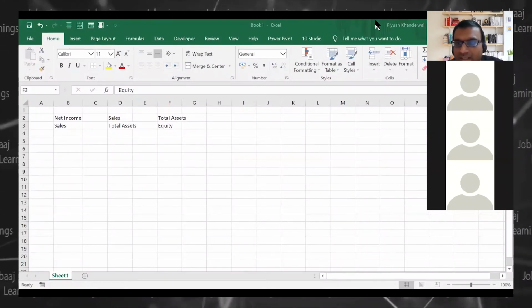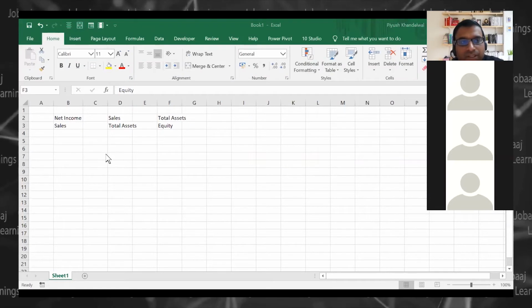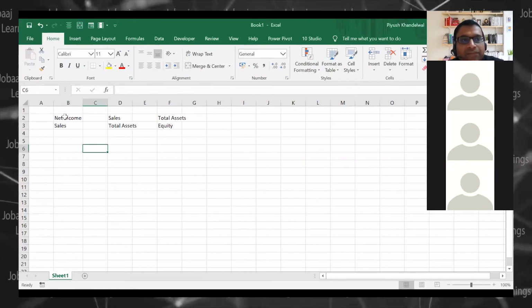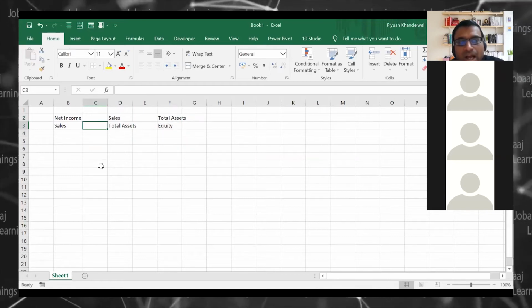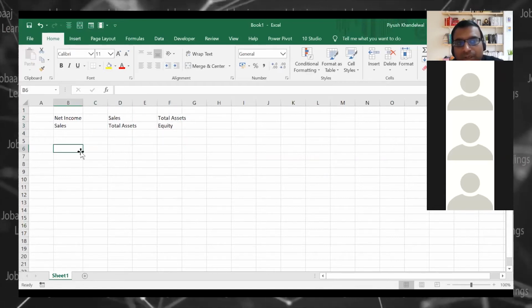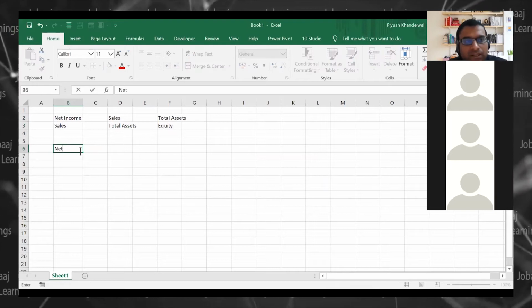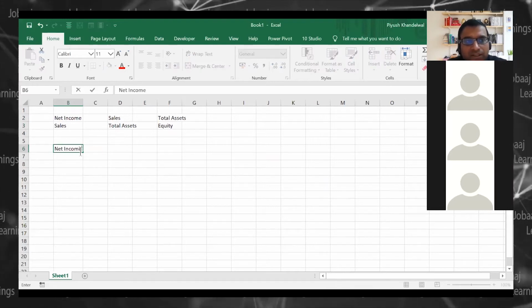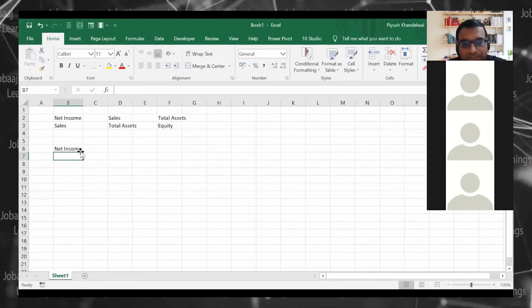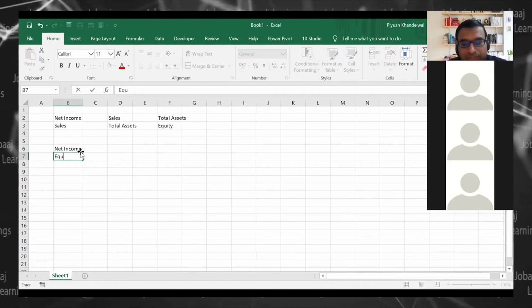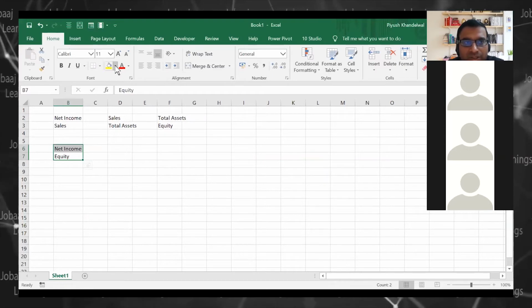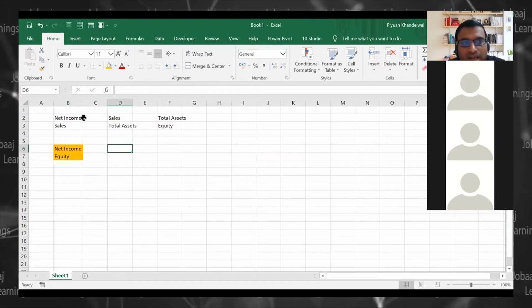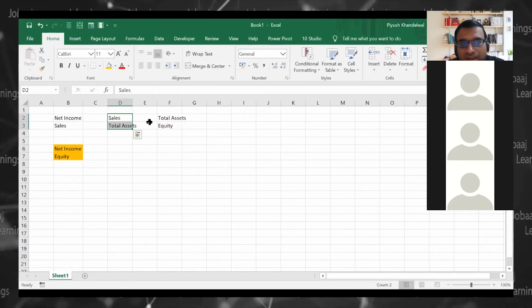Look, what I have done is I have just typed in. Is it visible now? Okay, I have typed in those 3 levers basically. And this is net income by equity, which is my mother ratio. This mother ratio is actually a function of these 3 ratios.